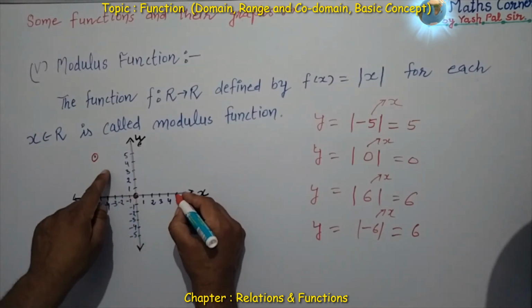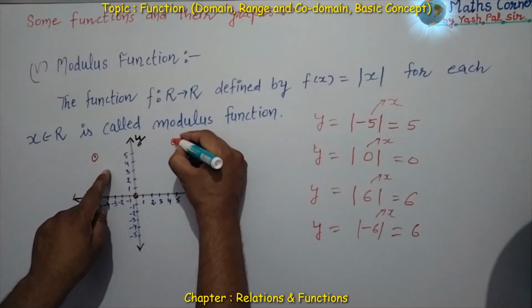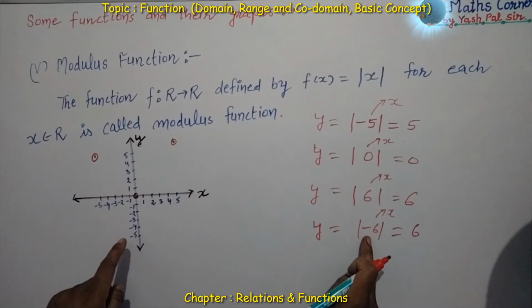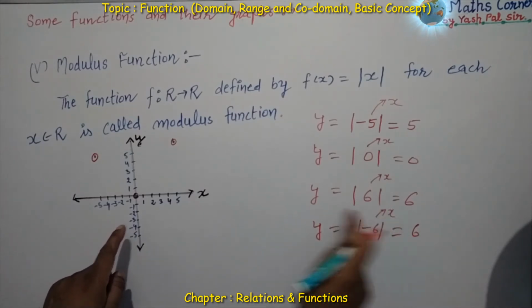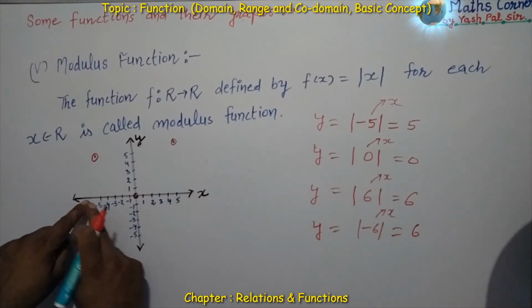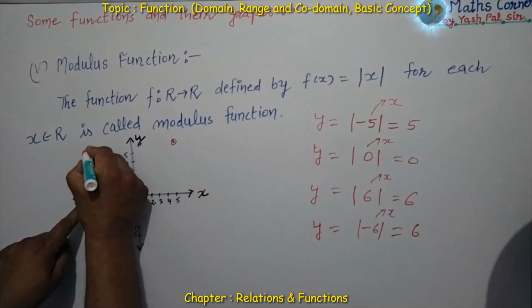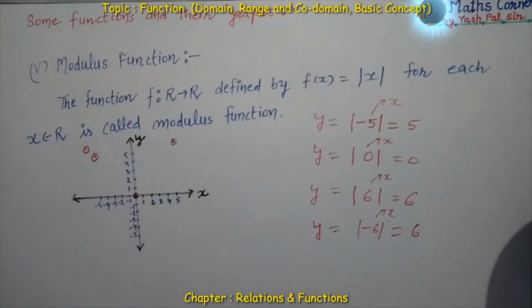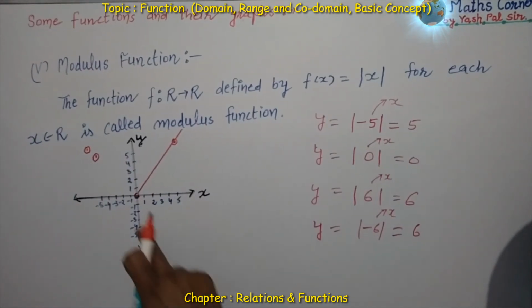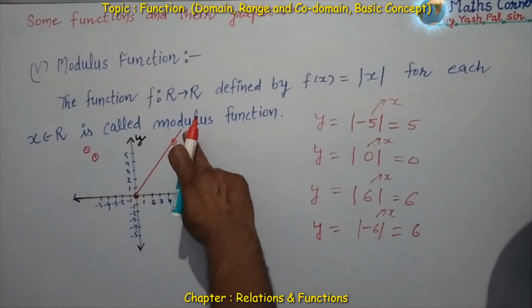If x is plus 6, then y is also 6, so we have this point. If x is minus 6, then y is plus 6, so this will be the point.